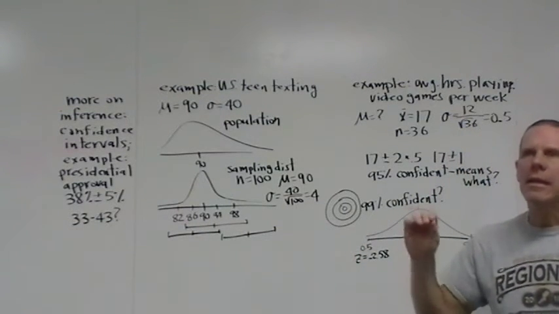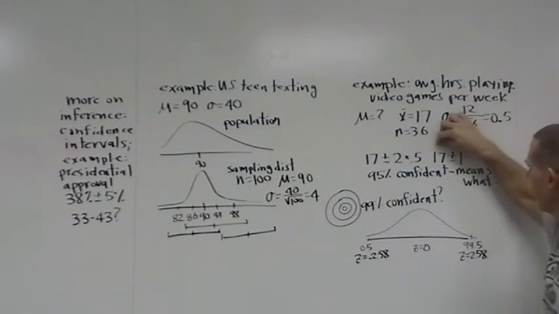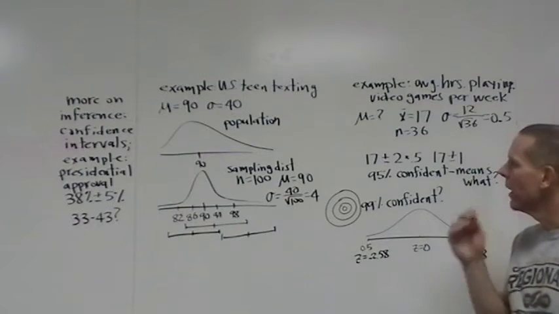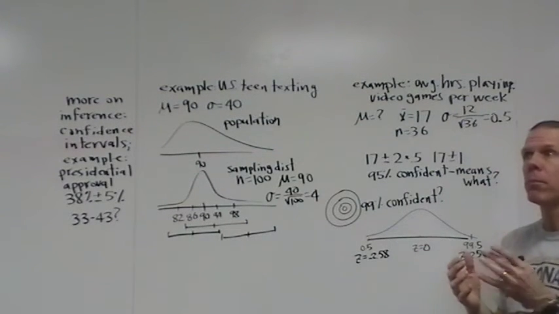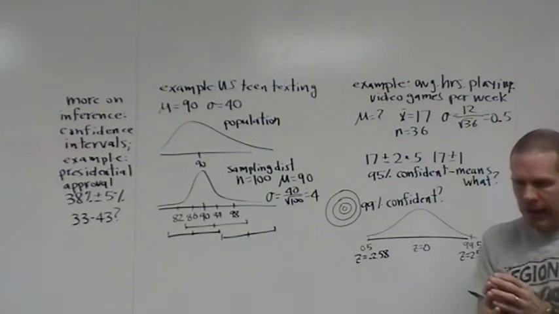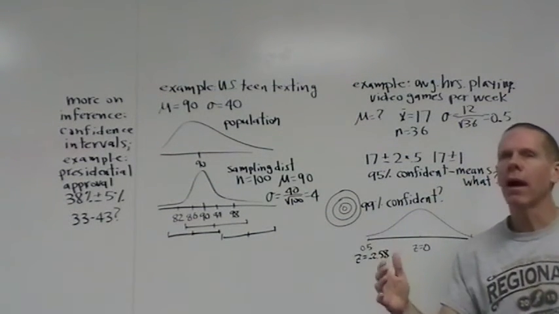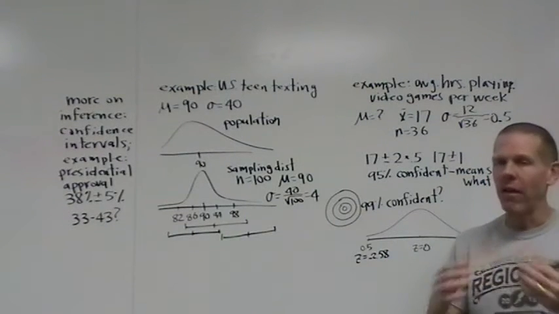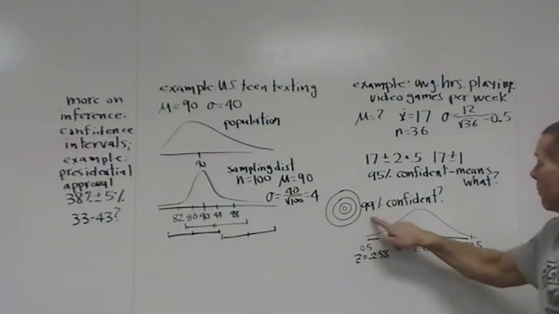We are 95% confident that the true mean is between 16 and 18. What does that mean? They're going to ask you that question too. What that means is 95% of the sample means that I set down and then extend 2 standard deviations either side form a confidence interval which does contain the true mean, and 5% of them just don't do a good job.